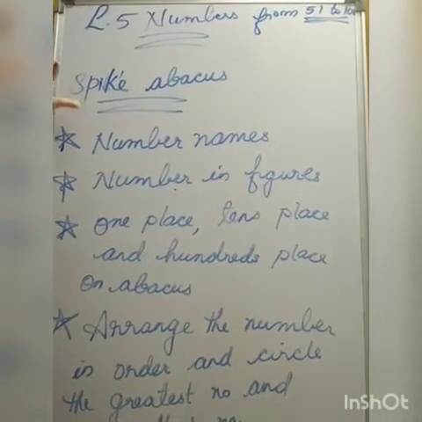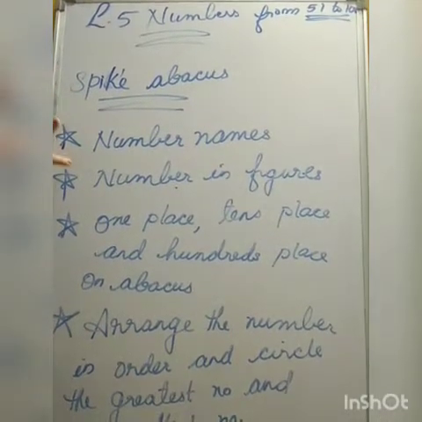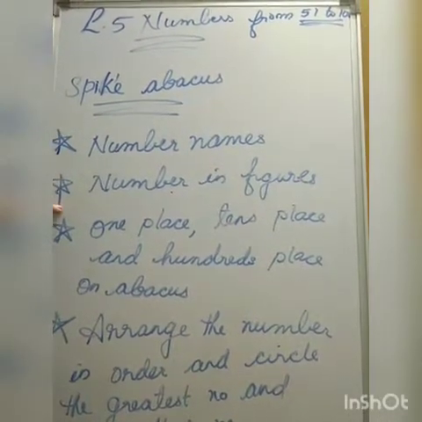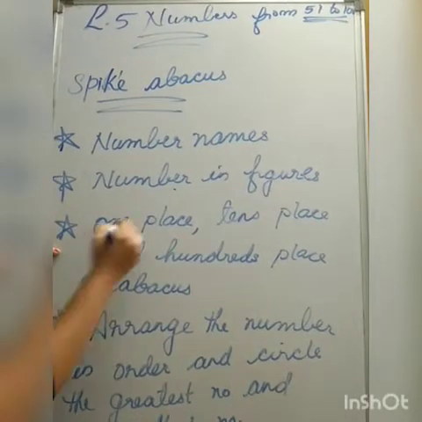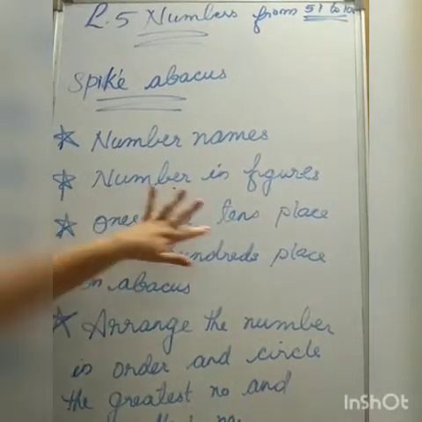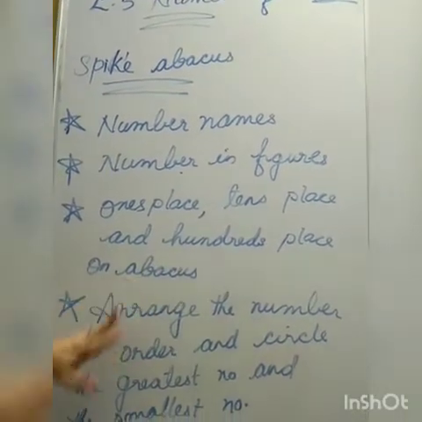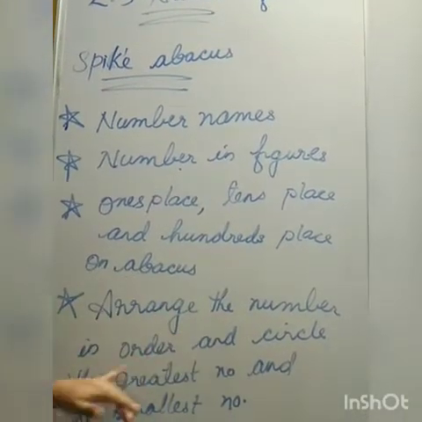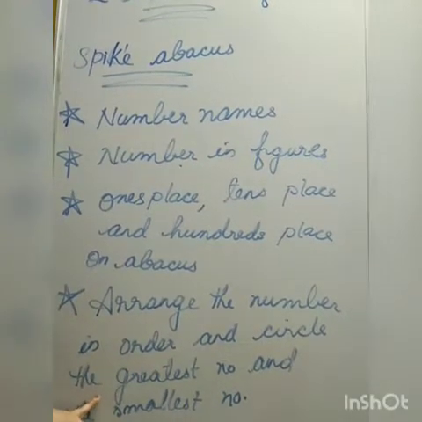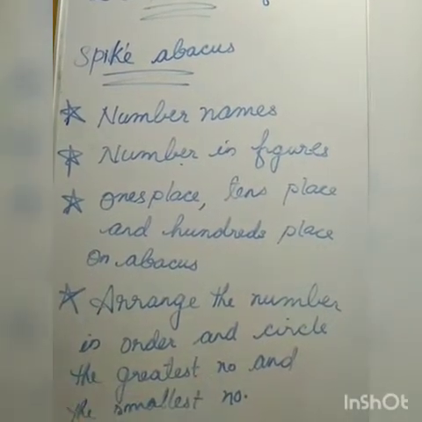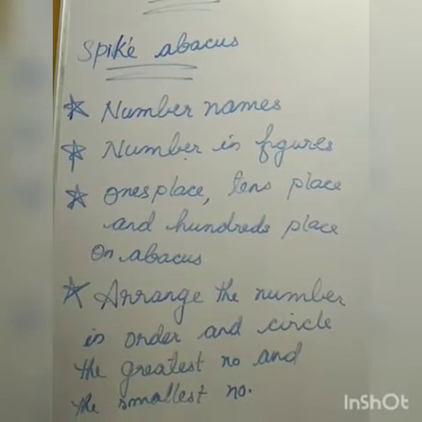Listen. Spike abacus, number names, numbers in figures, ones place, tens place and hundred place on abacus. Arrange the numbers in order and circle the greatest number and smallest number.